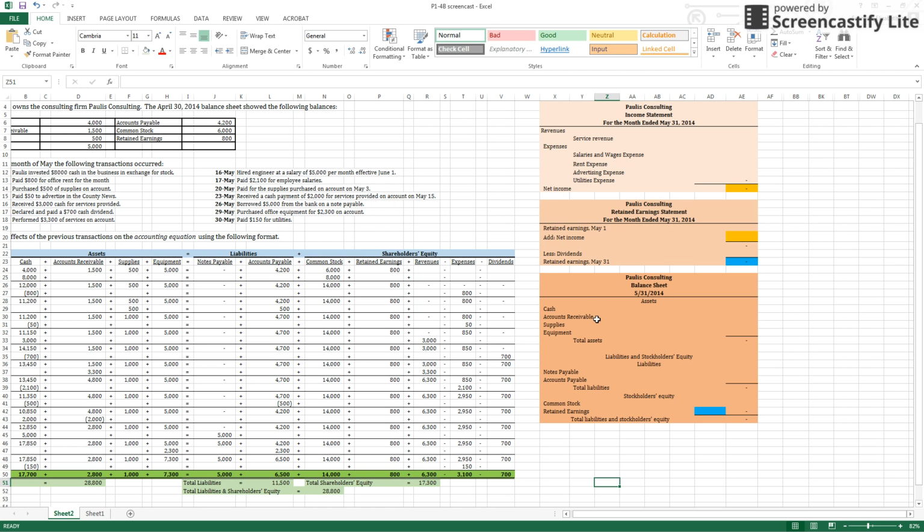So over here, I have put in 3 of our 4 main financial statements. At the top, I have our income statement, and then I have our retained earnings statement, and finally, I have our balance sheet.